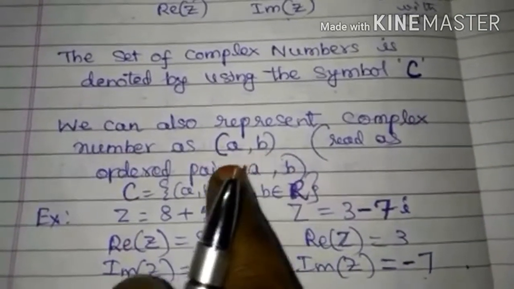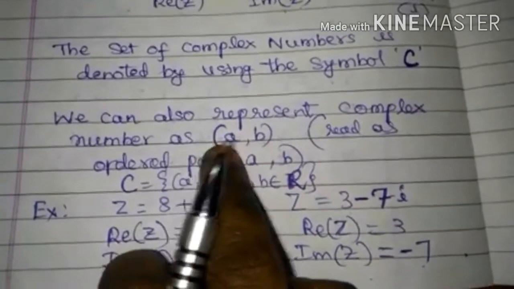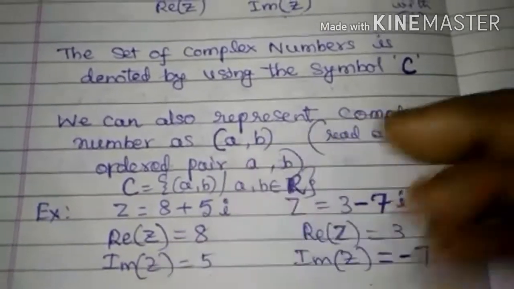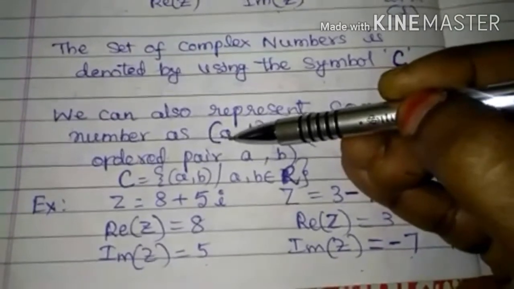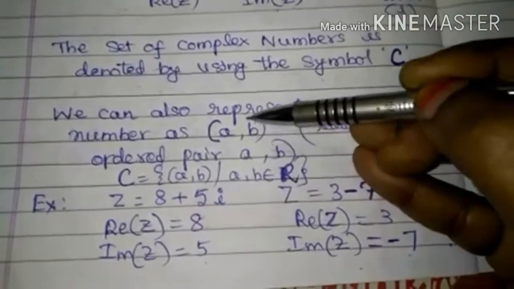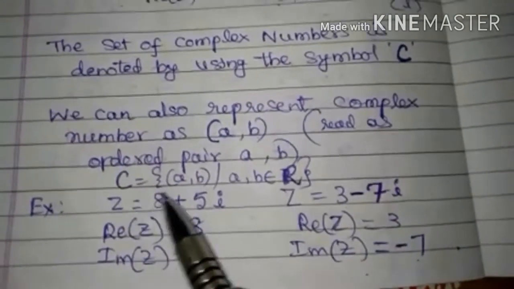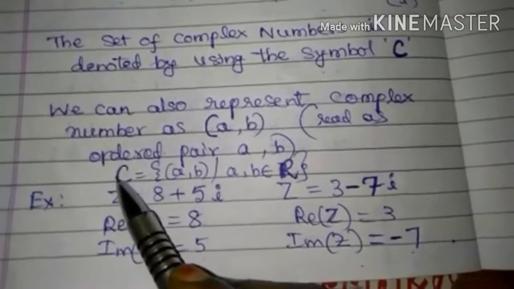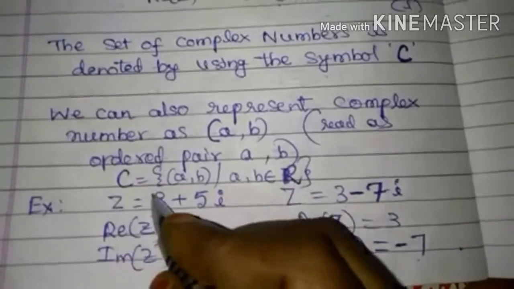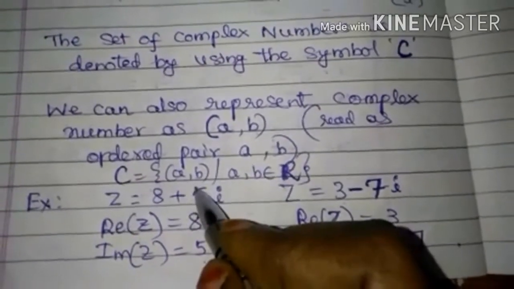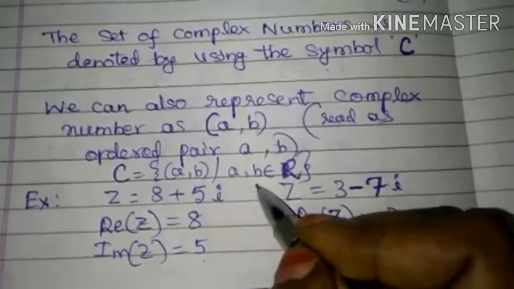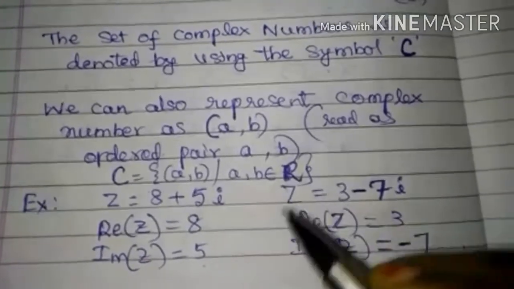In this ordered pair, a is the x coordinate and b is the y coordinate. So C is the set of all ordered pairs a comma b such that a and b are real numbers.